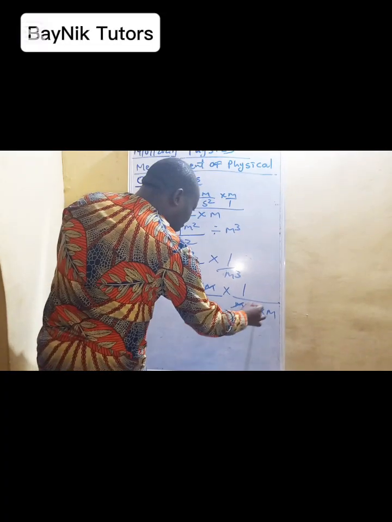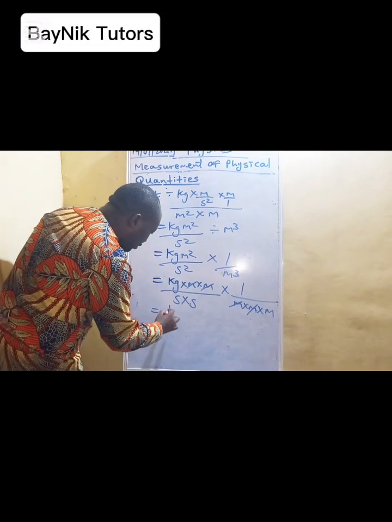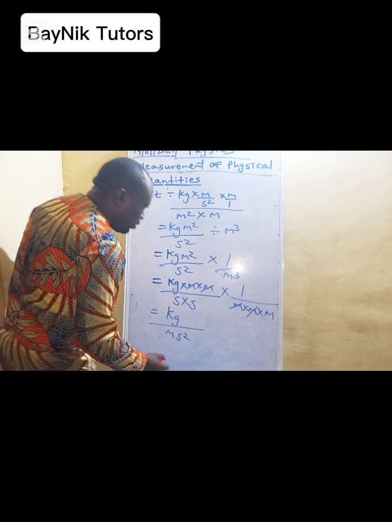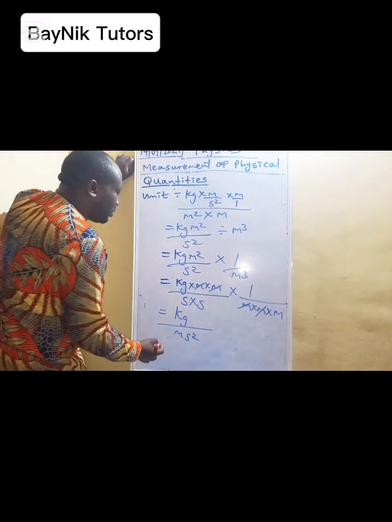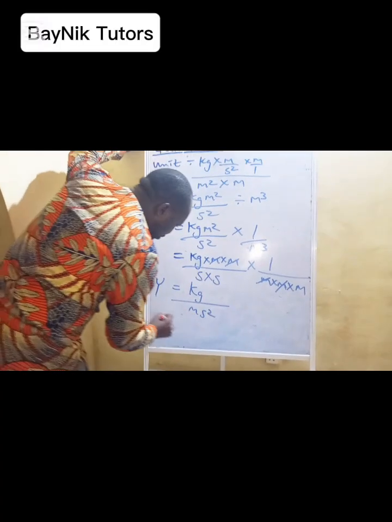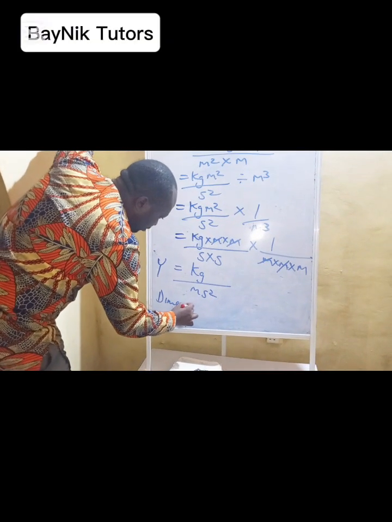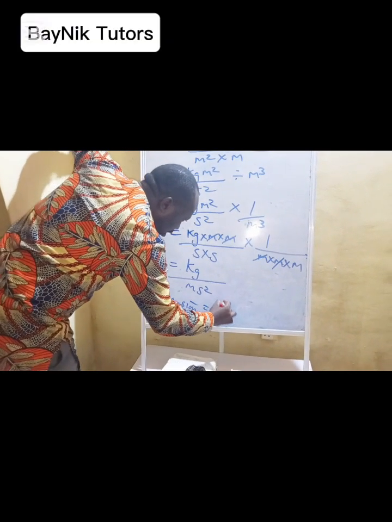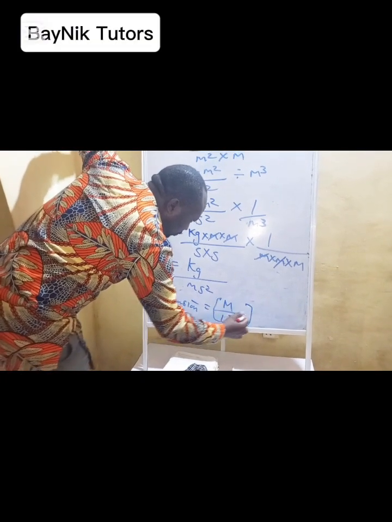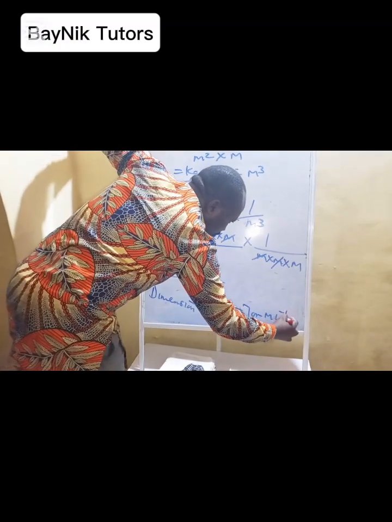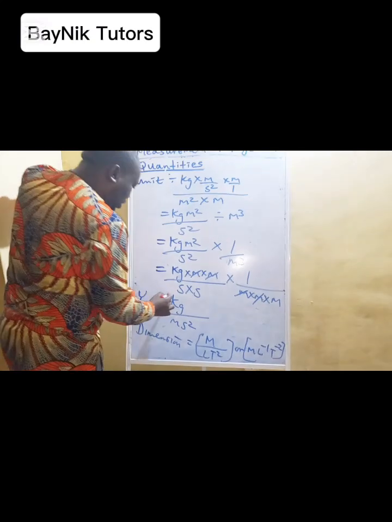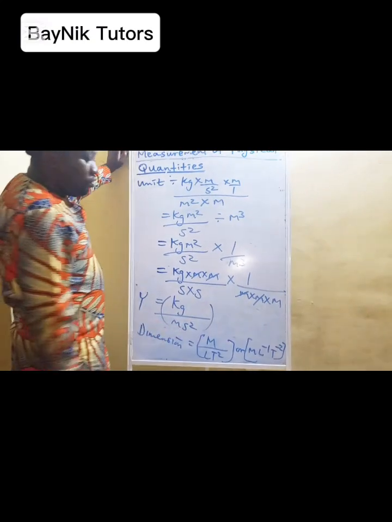Cancel this, cancel this. So then we now have kg over m s square. Okay, is it clear? So that's for my Young modulus. So the dimension will be M over L T square, or M L minus 1 T minus 2. So that's the dimension for Young modulus.